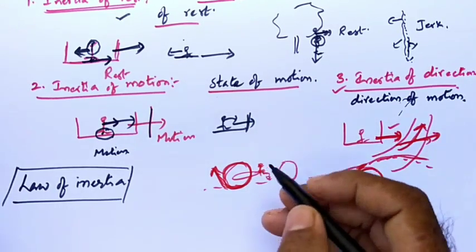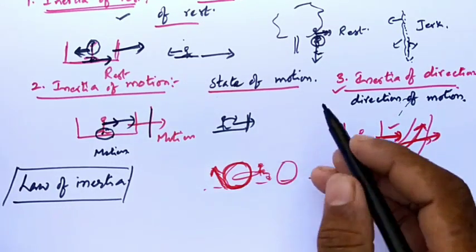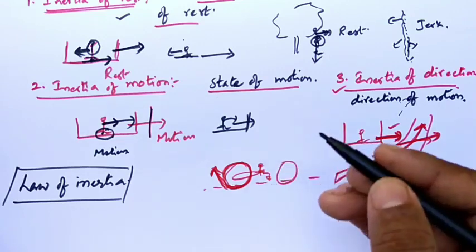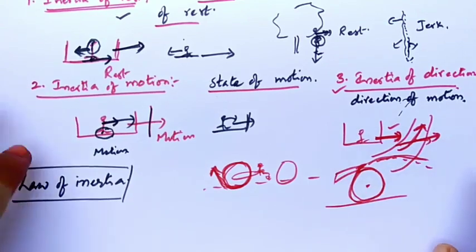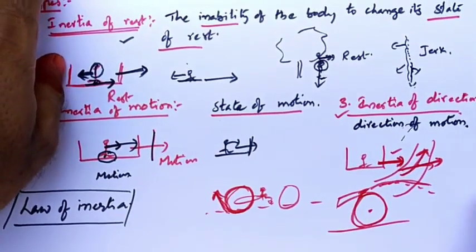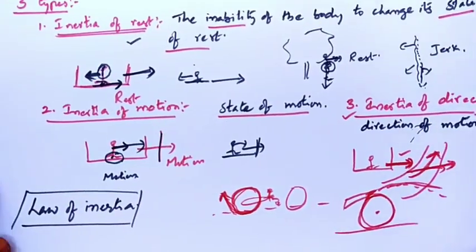From Newton's first law we define two things. One is when the object is at rest, it tries to stay in the state of rest. When the object is in uniform motion, it tries to stay in uniform motion only. So when the object is at rest or in uniform motion, the net force acting on the object is 0.